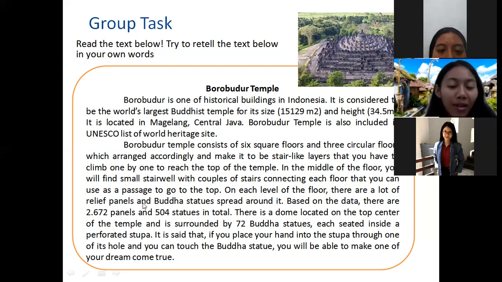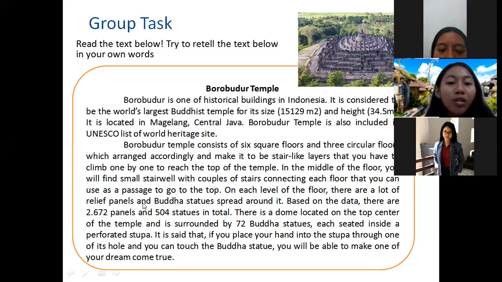Important information about Borobudur Temple: first, Borobudur is one of the historical buildings in Indonesia. Second, Borobudur is located in Magelang, Central Java, and it is included in the UNESCO list of World Heritage Sites. Another important point is that Borobudur consists of 6 square floors and 3 circular floors, arranged accordingly.